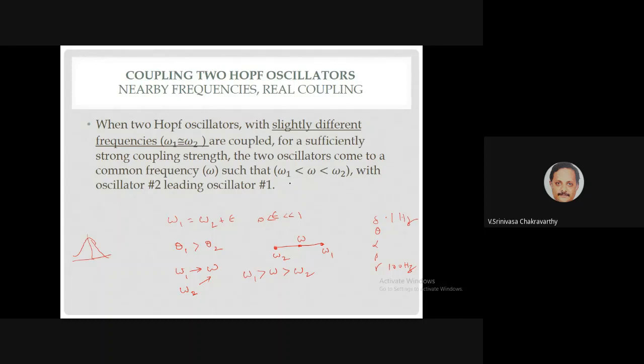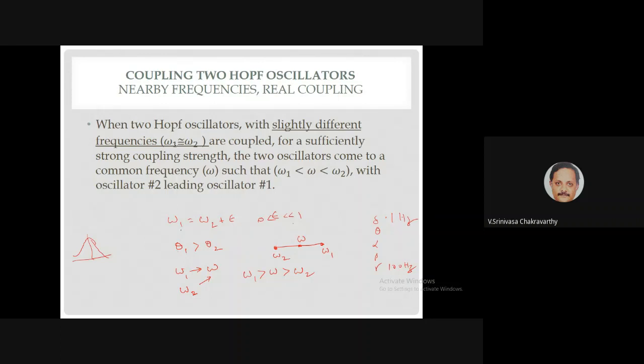Okay, so now let us look at this. Let us take two oscillators whose frequencies are different but only slightly different. That is, omega 1 is equal to omega 2 plus epsilon, where epsilon is a very small positive number. So then you couple them. I'm not proving it, but let us assume you have real coupling. What happens is, if omega 1 is higher than omega 2, which is what is happening in this case, then the corresponding phase theta 1 will be higher than theta 2.